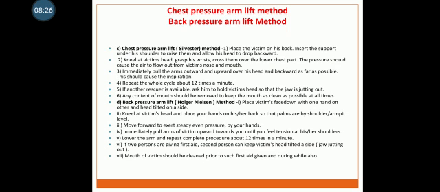Another method, the back pressure arm lift method. This method is also called the Holger Nielsen method. In this method, first point, place the victim face down with one hand on the other and the head tilted to a side. Kneel at the victim's head and place your hands on his back so that the palms are at shoulder level.